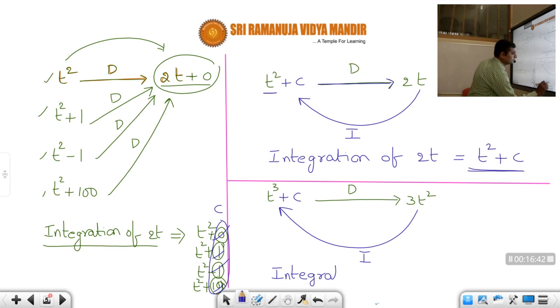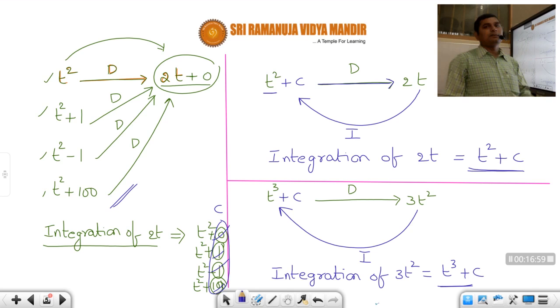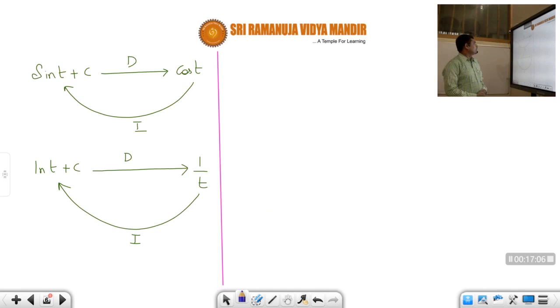So therefore, the integration of 3t square is equal to how much, students? T cube plus c. Okay, so I hope you understood, students, why we have to write c. This is the reason. So whenever we write the integration, we should always add plus c, students. Okay, so this is what the integration is about, students. Next one. So now we can see, students, suppose let us say we have the trigonometric function, correct or not, students?